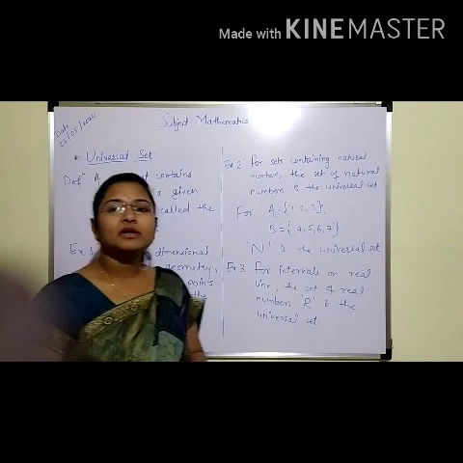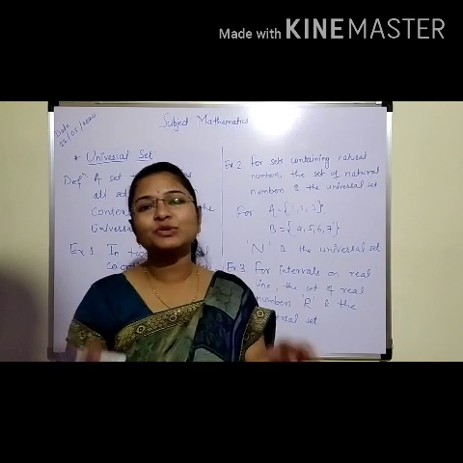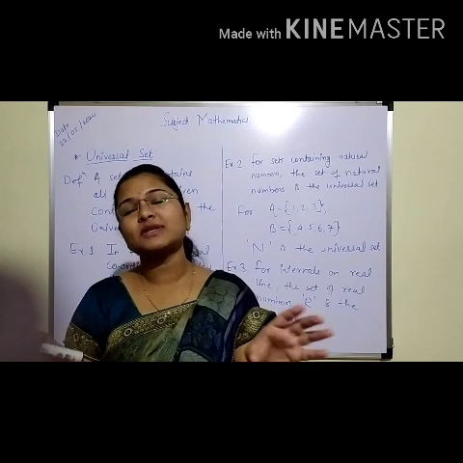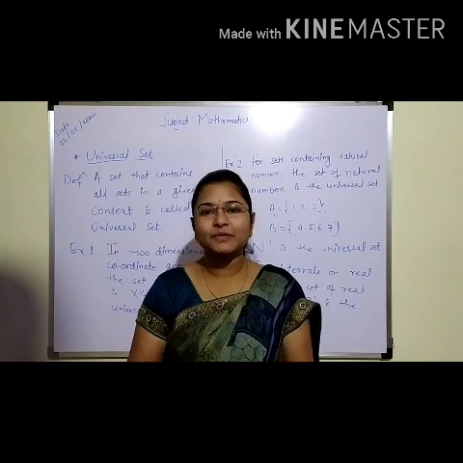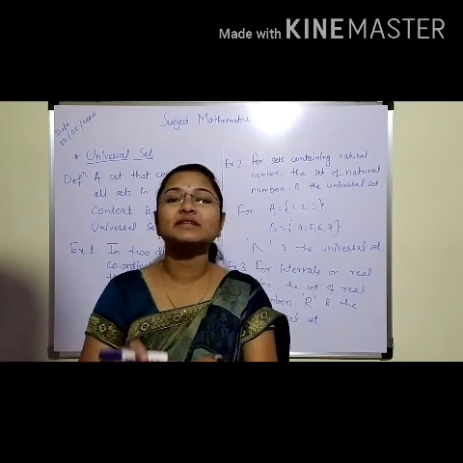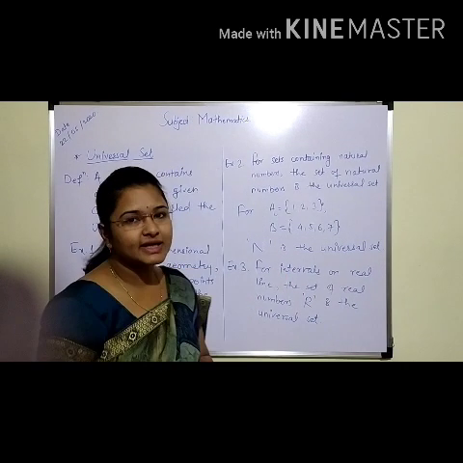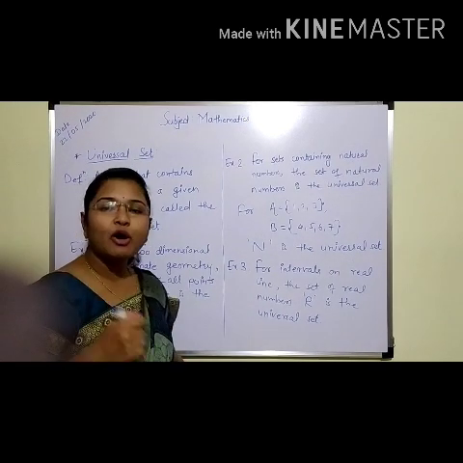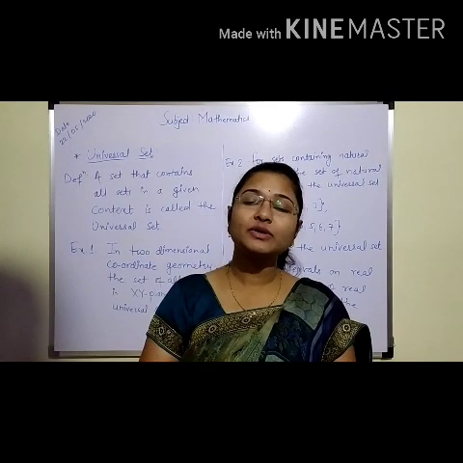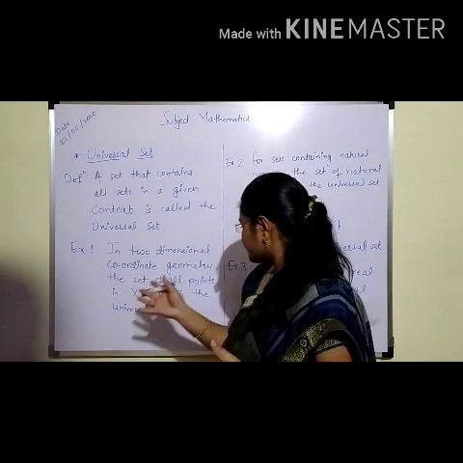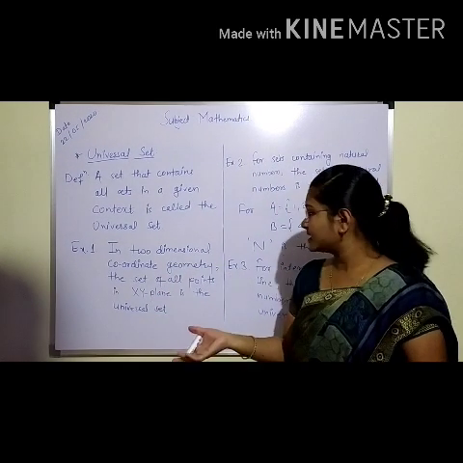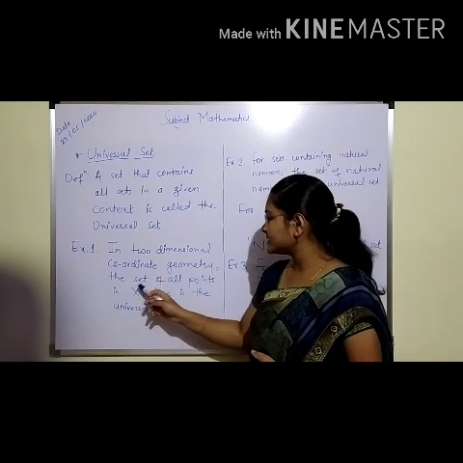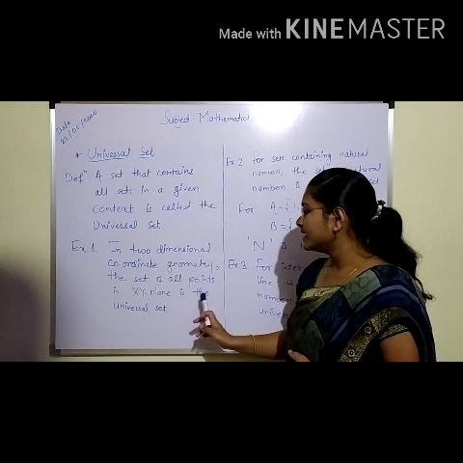For example, suppose your classroom is your set. In a school, if all classrooms are the subsets of the school campus, then the school campus is the universal set for you. Understood? Now we'll see the examples. In two-dimensional coordinate geometry, the set of all points in the xy plane is the universal set for the geometrical figures.